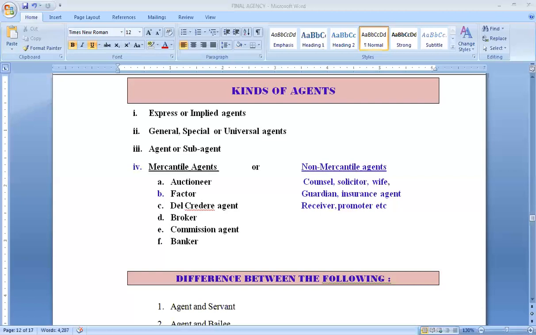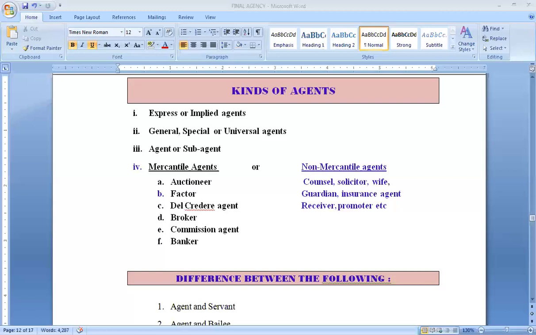He cannot pass on the loss of bad debt to the principal, because in this case he is being given additional remuneration and additional del credere commission. So these are the del credere agents. The other agents who are not del credere agents do not bear this bad debt loss themselves. They pass on the loss to the principal.